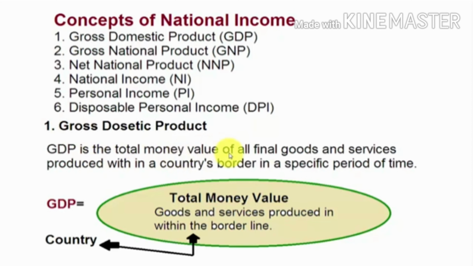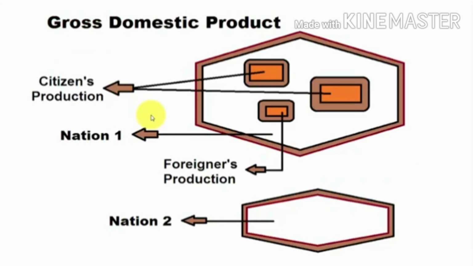GDP is the total money value of all final goods and services produced within a country's border in a specific period of time. Usually it is calculated on a yearly basis. Now in this slide we can better understand what GDP is. Consider this whole diagram as nation 1 and these three as firms of this nation. There are two types of production.